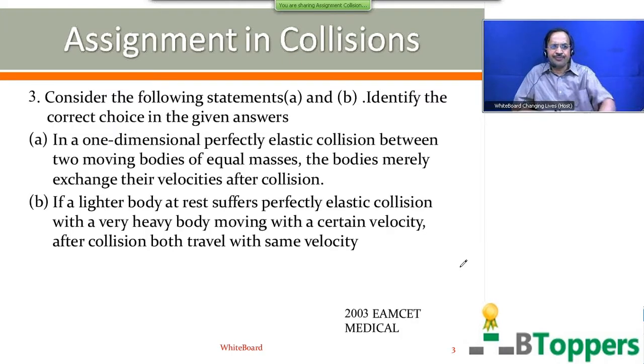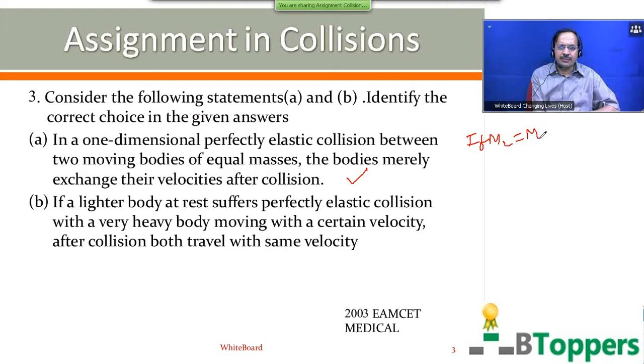See the next question, question number 3. Consider the following statements A and B. Identify the correct choice in the given answers. In a one-dimensional perfect elastic collision between two bodies of equal masses, the bodies merely exchange their velocities after collision. That is true because we have discussed this in the first special case in one-dimensional elastic collisions. We have discussed that if the two bodies have the same mass, then the velocities will be exchanged or interchanged after collision. We can write V1 equal to U2 and V2 equal to U1. So first statement is true.